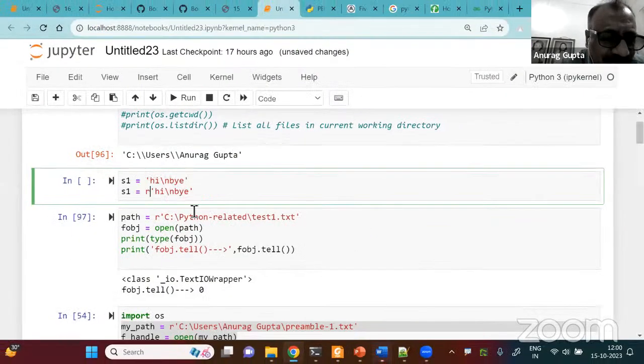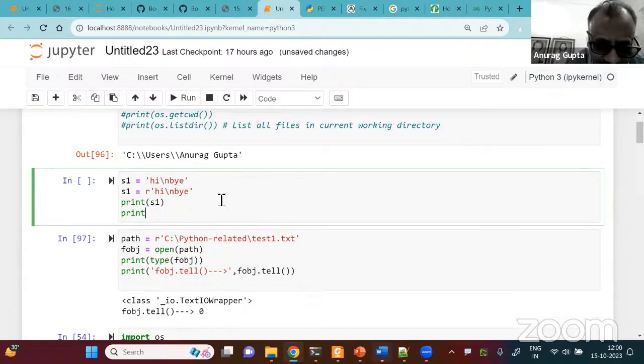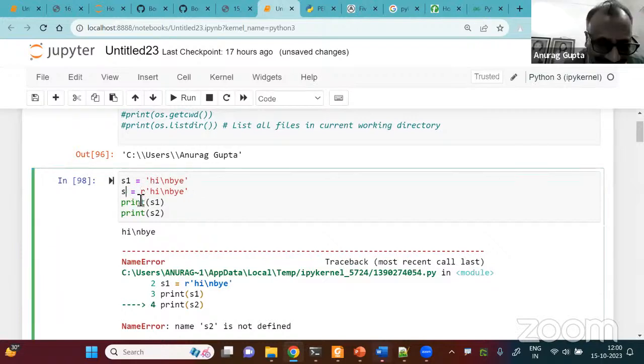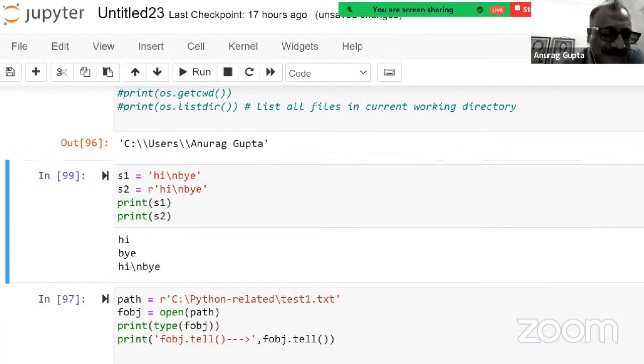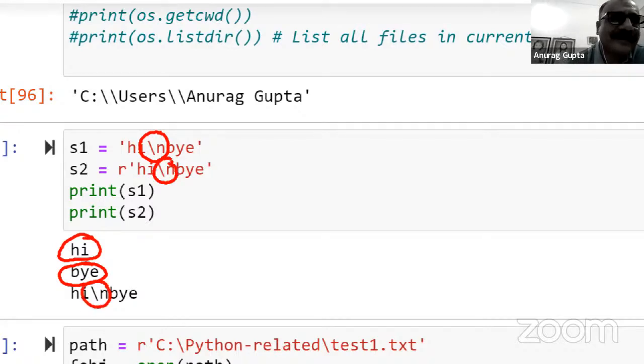So let's print these strings, okay? Let's print S1. Let's also print S2. Let's see what happens. Sir, S2, I think you have written... Oh, sorry, S1 second line. Yeah, that's right. So the interpreter is very unforgiving, right? So now you can see that in the first string, this \n is being treated as a new line. That's why you get a hi and a bye, right? In the second one, this \n is treated as \n, nothing else.